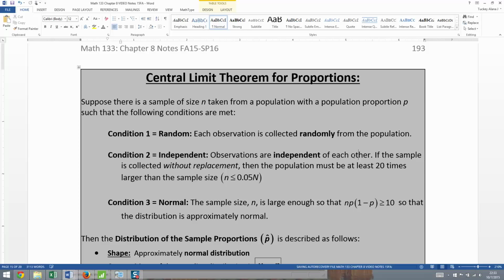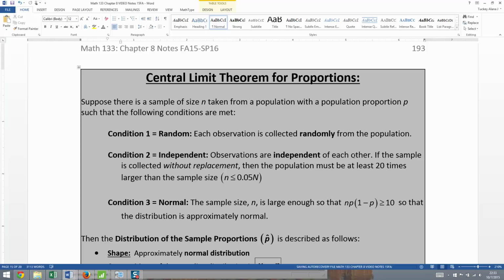Then we need our observations to be independent of each other. When we sample with replacement, that's not a problem, right? If you pull a card from a deck, put it back in and shuffle and then redraw, you're independent, no trouble. Take a die, take a coin, it's independent. But if you're collecting without replacement, which you would be doing for a phone poll, for example, you can't call the same phone number twice. So you're doing it without replacement.